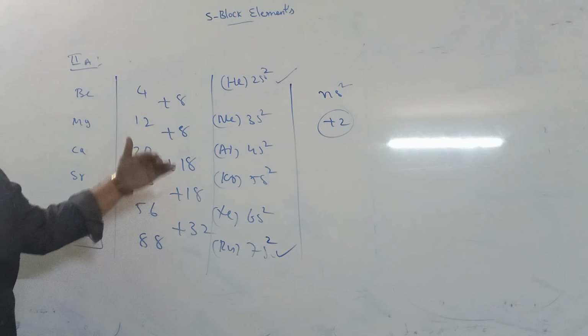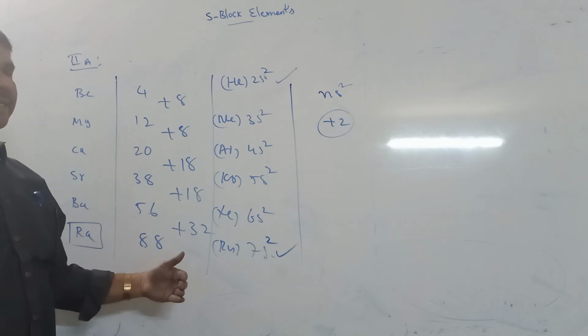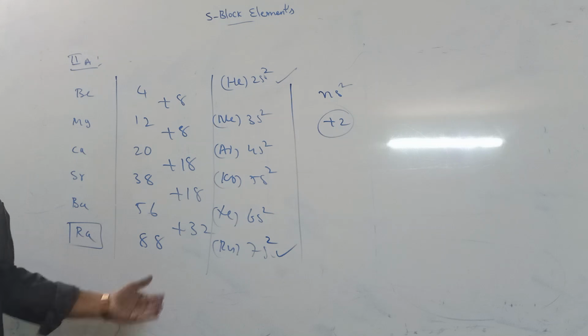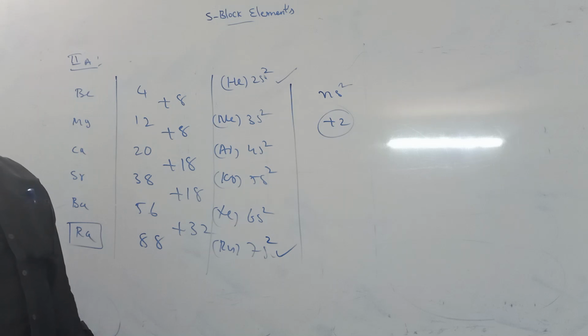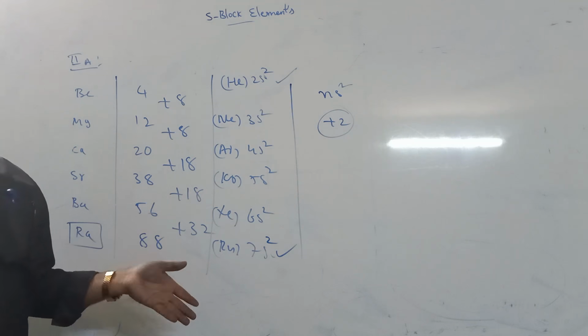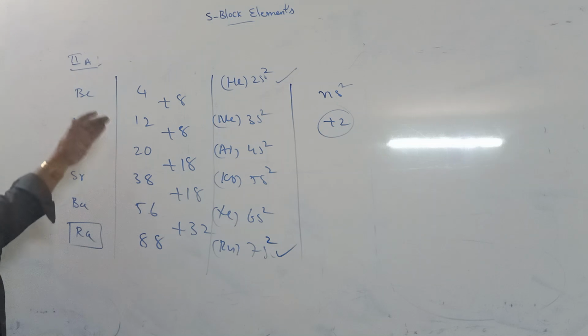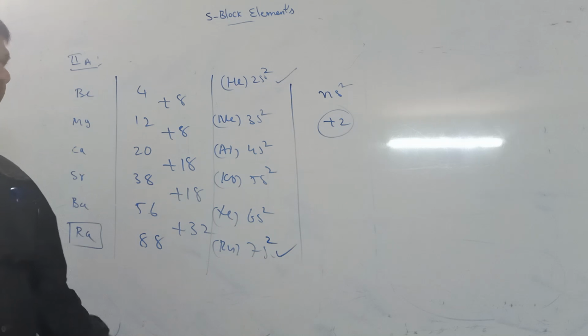Atomic radius increases, IP value decreases, electron affinity decreases, electronegativity decreases, electropositivity increases. But compared to 1A group, the electropositivity of 2A group is less. Compared to 1A group elements, 2A group elements are less reactive.